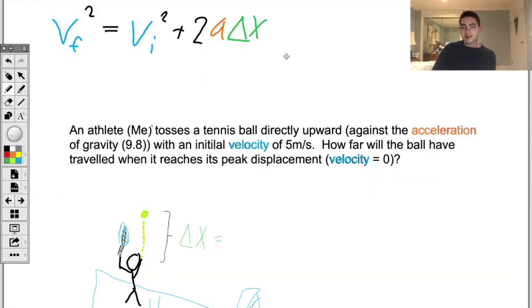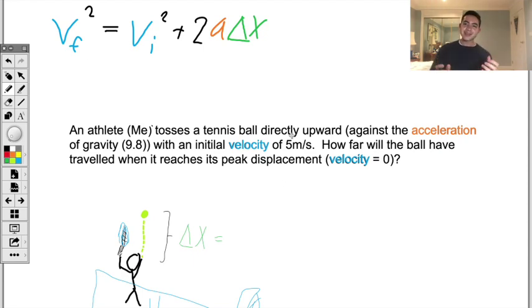Finally, the last equation is missing time. Let's do a more interesting example. This is a very common scenario for me. So I toss the tennis ball directly upward with an initial velocity of 5 meters per second. How far will the tennis ball have traveled when it reaches its peak displacement?